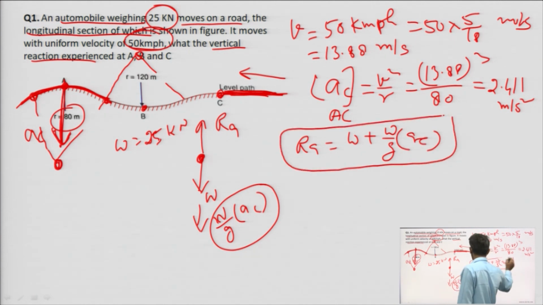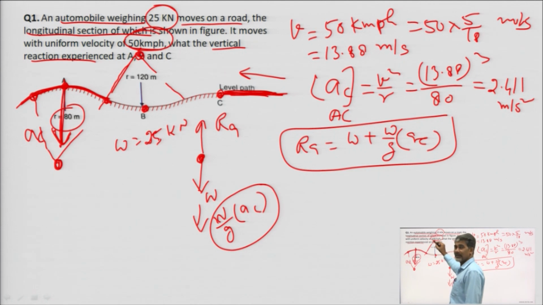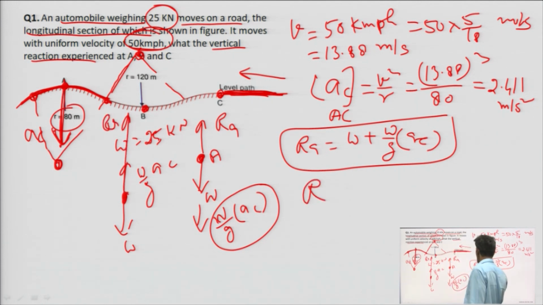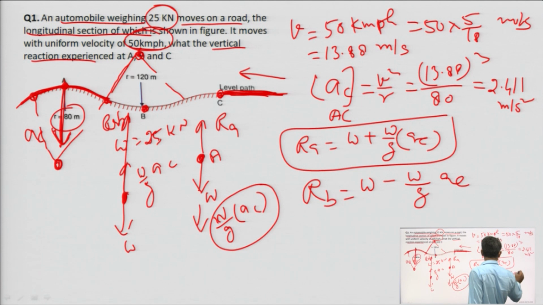But at point B, the center is on this side. So, at point B, weight W is acting in this direction, and due to acceleration, W upon g into AC is acting in this direction, and the reaction is RB. So, the value of RB will be W minus W upon g into AC.